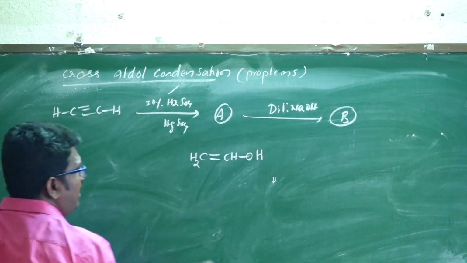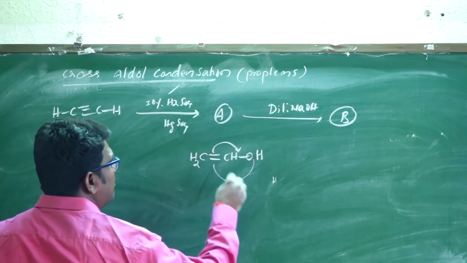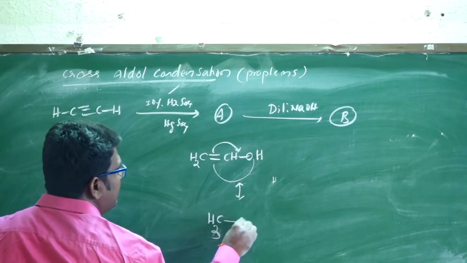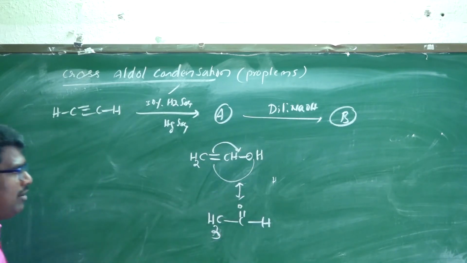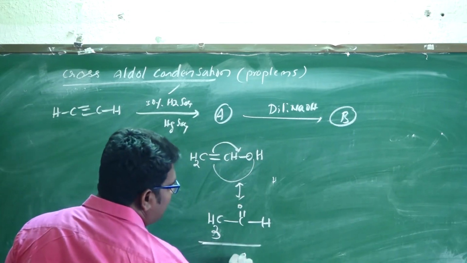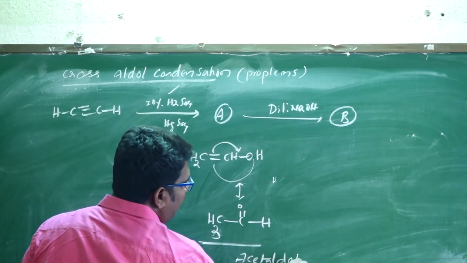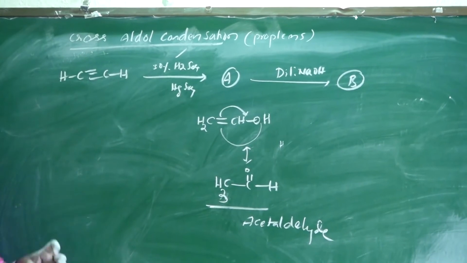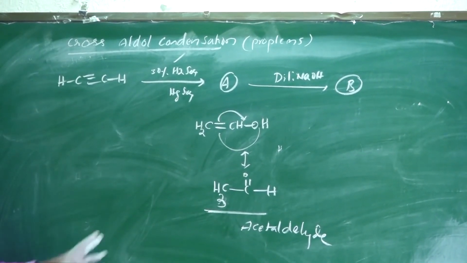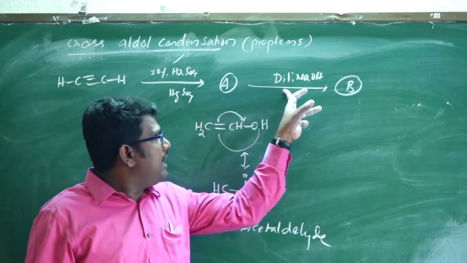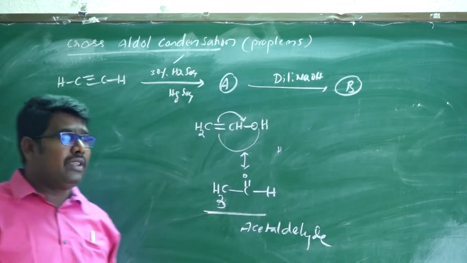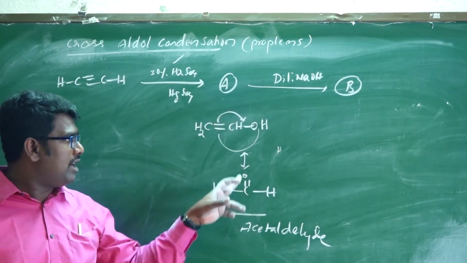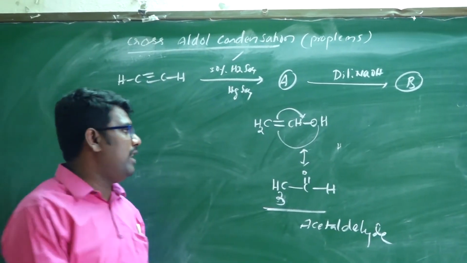Again the hydrogen shifts here, so this can be treated as CH3 CH double bond O, which is acetaldehyde. The question is indirectly asking: acetylene reacts with 30% H2SO4 in the presence of mercuric sulfate, predict A, and then it is treated with dilute NaOH to form B. This indicates aldol. This has alpha hydrogens, and alpha hydrogens undergo self-aldol condensation. So what is the product?